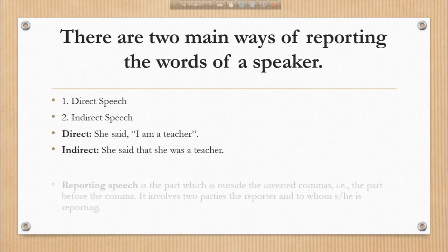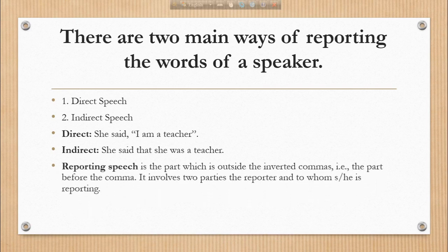Besides, we have to know what a reporting speech is. Reporting speech is the part which is outside the inverted commas, the part before the comma. It involves two parties, the reporter and the person to whom he or she is reporting. So "she said" is the reporting speech here, and this is outside the inverted commas, the part before the comma.